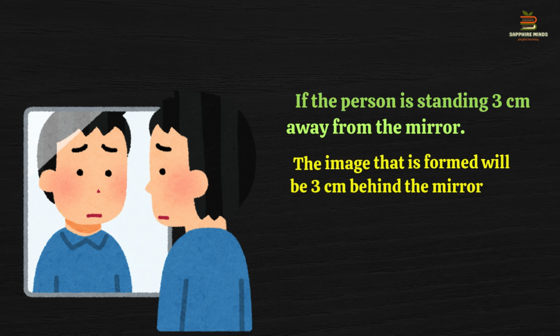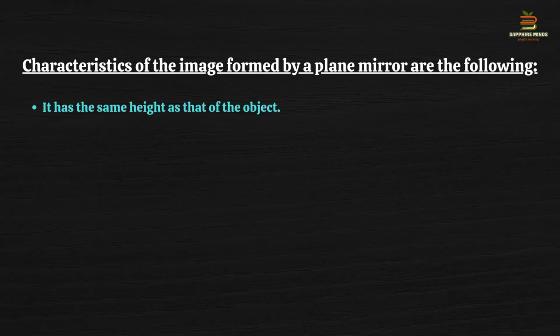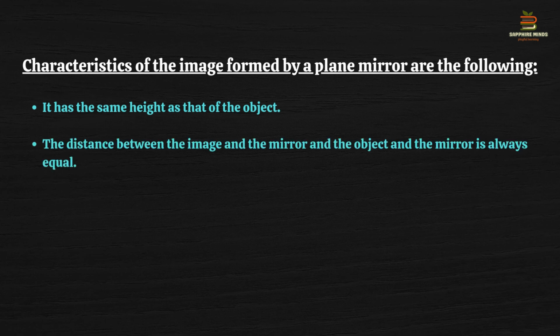So here are the characteristics you are able to see about the plane mirror. The first point says the object will be of the same size. Whatever your size is when you are standing in front of the mirror, the same size we will obtain in the mirror's image. The second thing we just now discussed is that the distance between the object and the mirror will remain the same in the distance between the mirror and the image. What I said, the distance between mirror and image and mirror and object will remain the same, right?